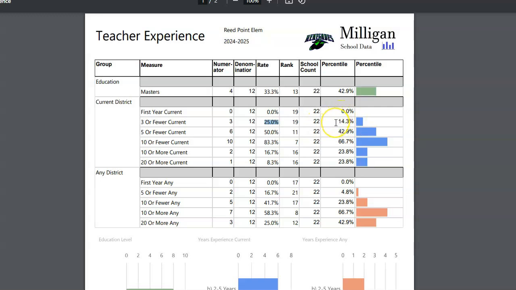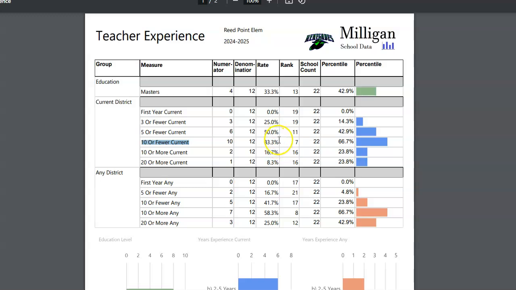So about 14% of these 22 schools have a lower rate than 25% non-tenured, and about 86% have a higher rate than 25% non-tenured. The rest of it just breaks it into a couple of different categories. How many of your teachers have 5 or fewer years of experience? What percentage of your teachers have 10 or fewer years of experience in their current district?